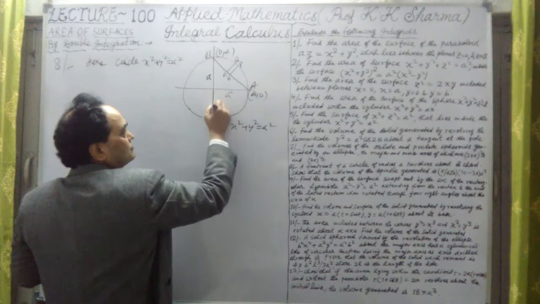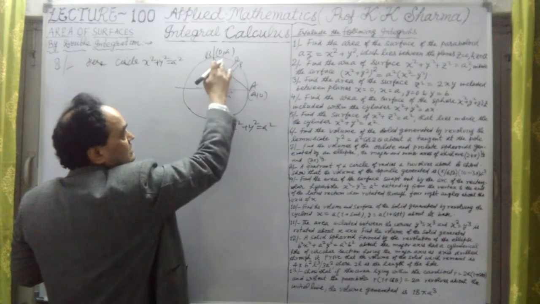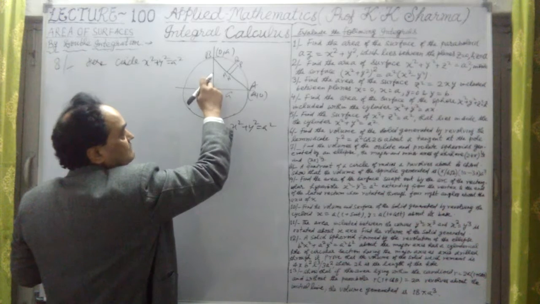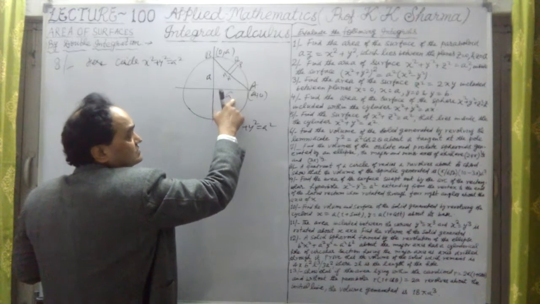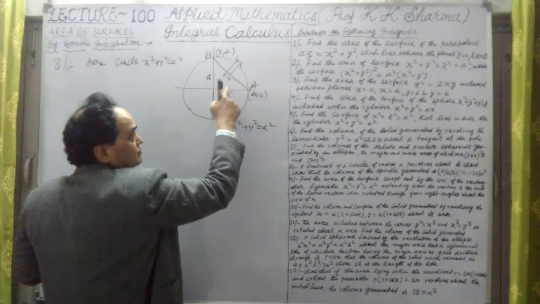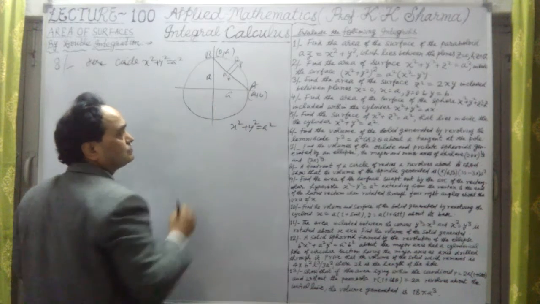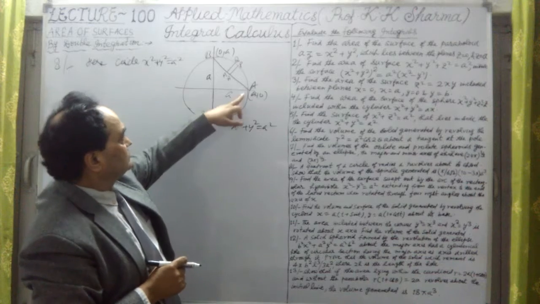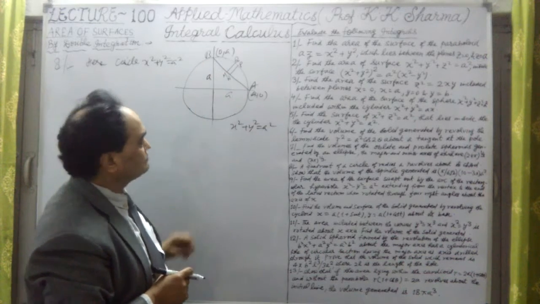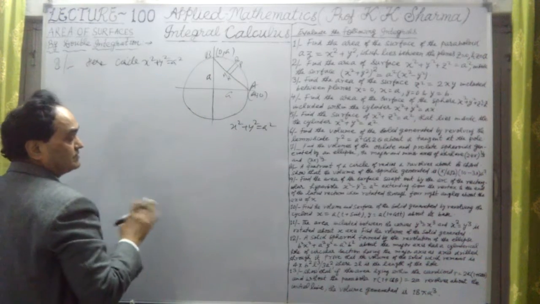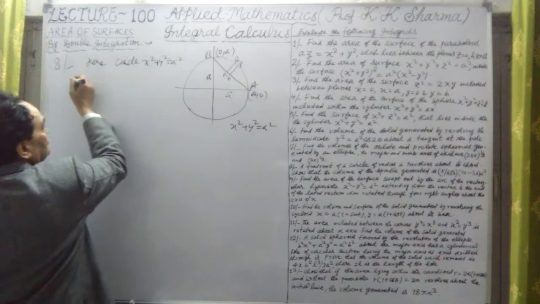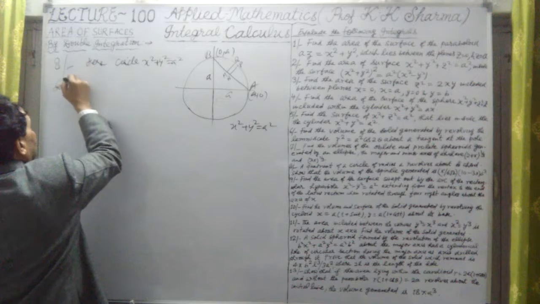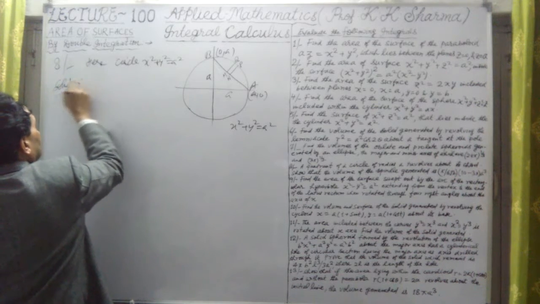Now the equation of this line, the chord here, is x upon A plus y upon A equal to 1 here. Okay, that is the equation. So x plus y equal to A, or x plus y minus A equal to 0. Equation of the line AB, this we have done.